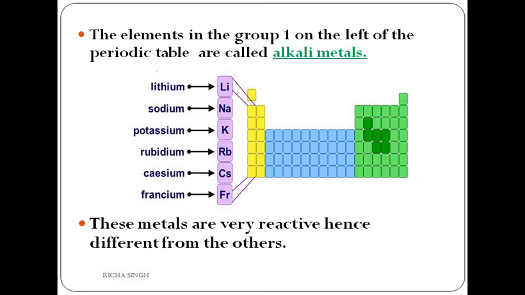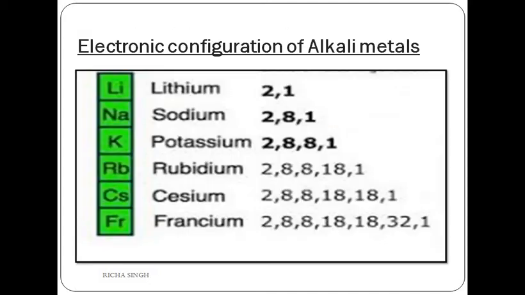Now, if you see group 1 from the left of the periodic table, they are known as alkali metals: lithium, sodium, potassium, rubidium, cesium and francium. They all are alkali metals. They are very reactive and thus they have been given a particular group. If you see the electronic configuration, what is common in each? You will easily tell me that they all have one valence electron. Why? Because they all belong to group 1.